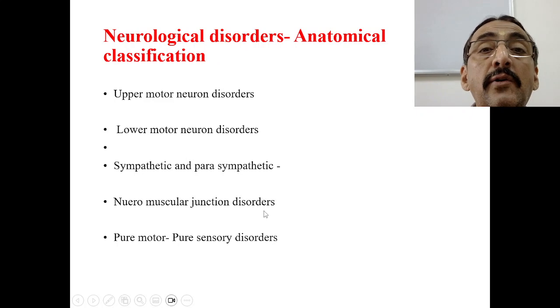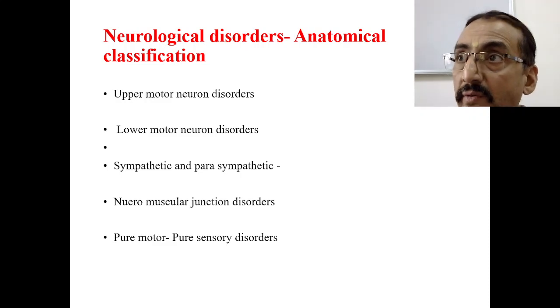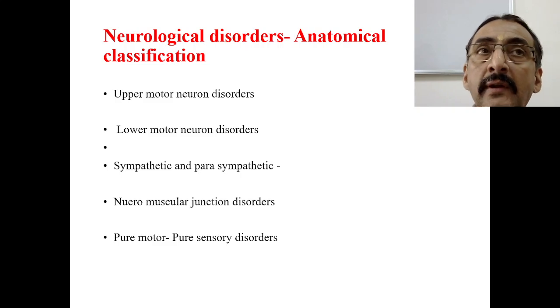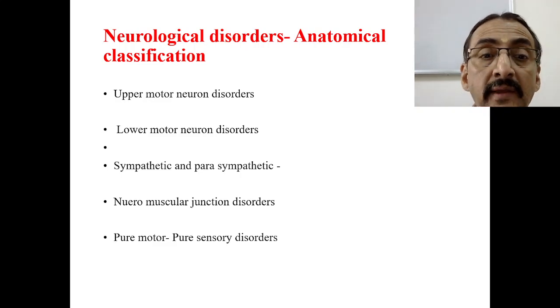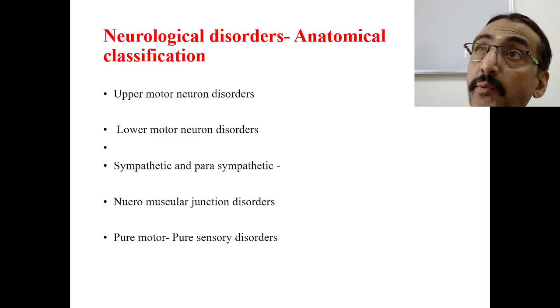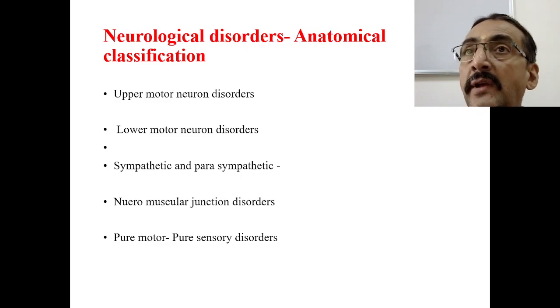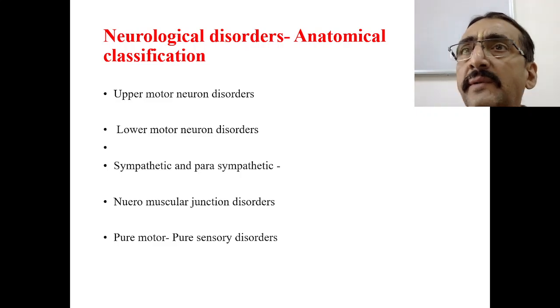So next, neurological disorders, anatomical classification. One more set of anatomical classification is whether the disorder you are dealing with is an upper motor neuron disorder, a lower motor neuron disorder, a sympathetic or parasympathetic disorder, a disease of the neuromuscular junction, or a pure motor or pure sensory disorder. This classification is also important because in upper motor neuron disorders, the set of symptoms will be different.